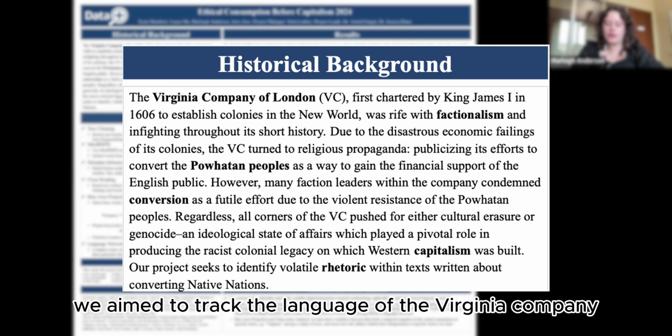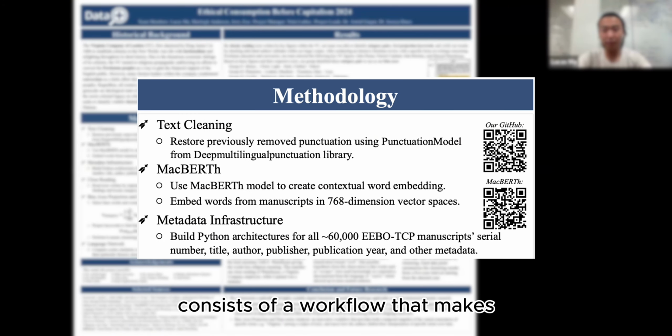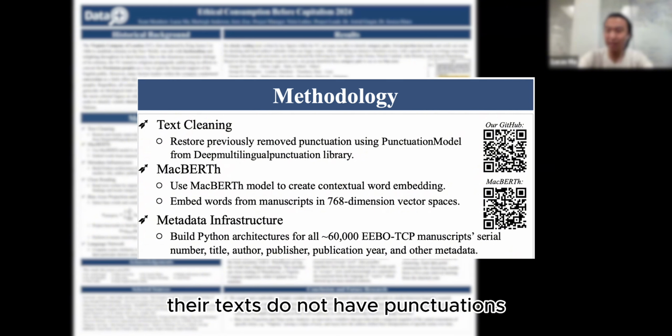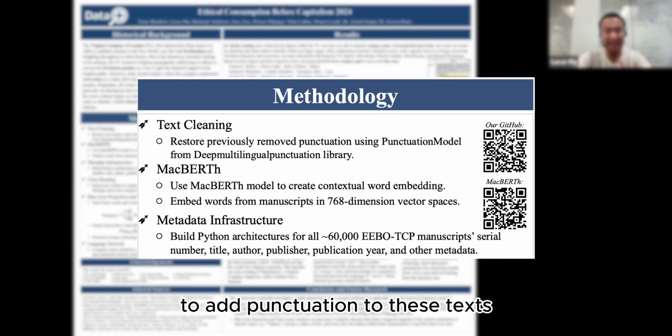Ultimately, we aimed to track the language of the Virginia Company as it debated the efficacy of missionary work in its colonies. Our methodology consists of a workflow that makes use of multiple resources. First of all, text cleaning. We get our texts and early modern documents from Early Print. However, their texts do not have punctuation, which will be a problem for chunking later. We therefore use this punctuation model to add punctuation to these texts.